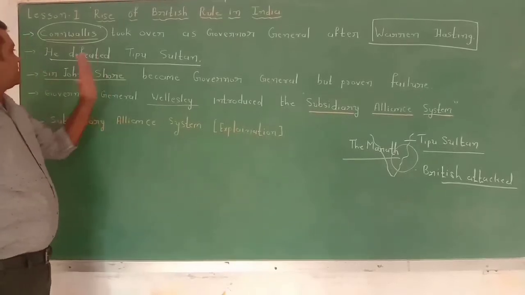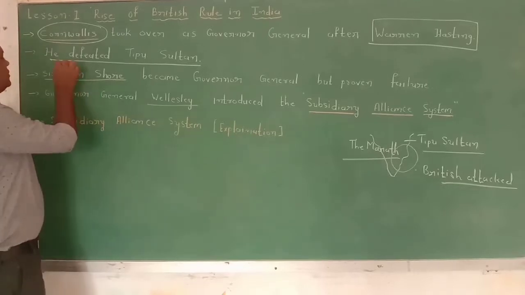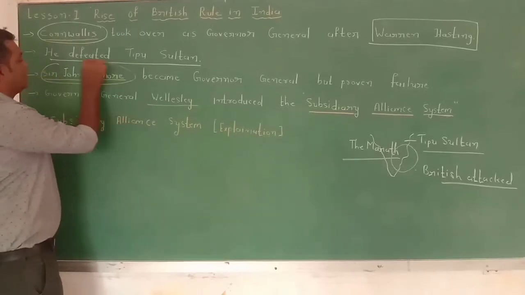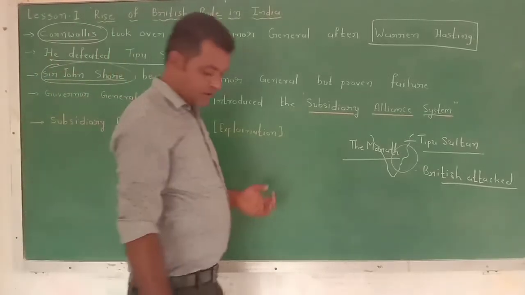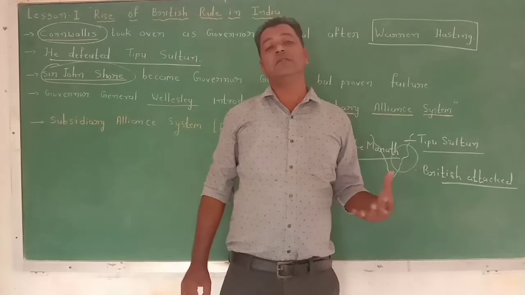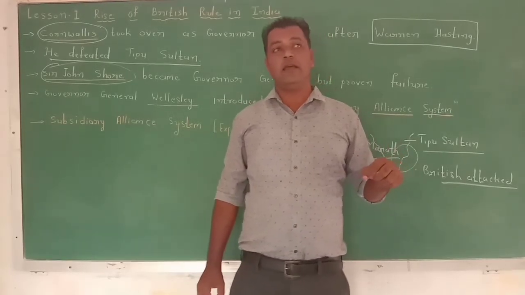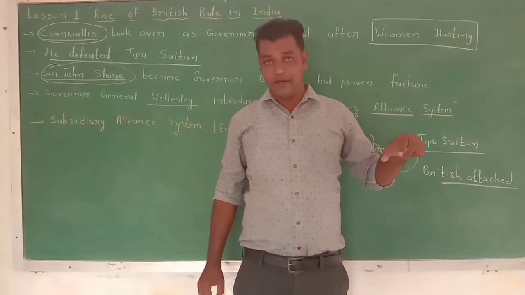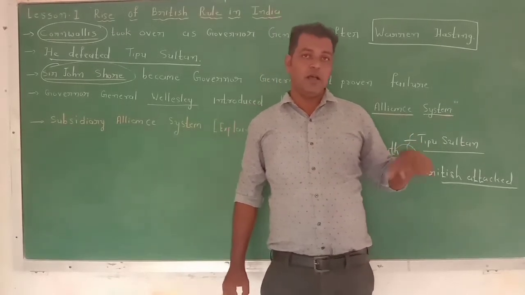Now, after Governor General Cornwallis, a new Governor General, Sir John Shore, became Governor General. Maybe the question arises in your mind, sir, how were the Governor Generals frequently changed? They had a particular job period to serve the nation.